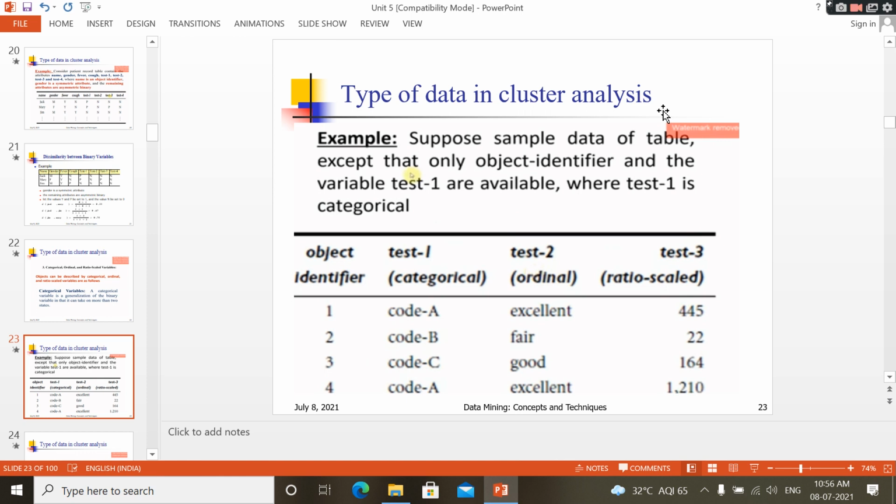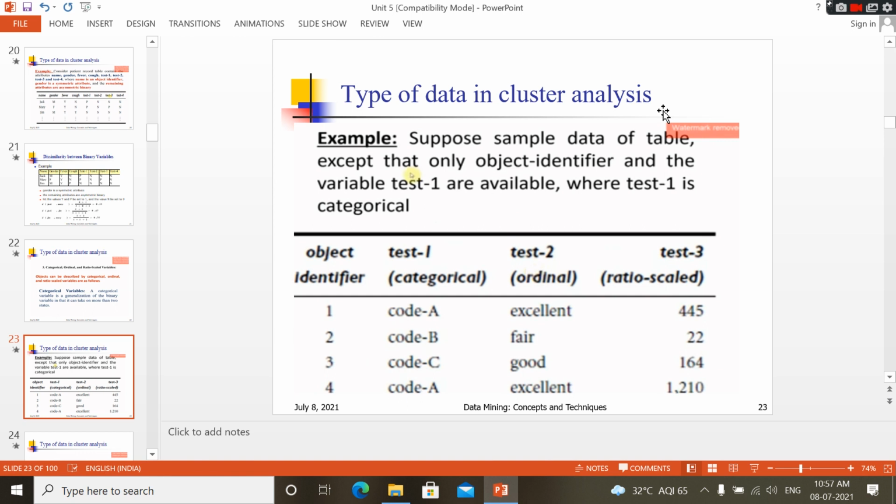That may be white blood cells, or any numerical measurement. Next 164, 1210. Each patient has some numerical values in the report, for example the sugar value or the BP value. That is the ratio scaled variable.